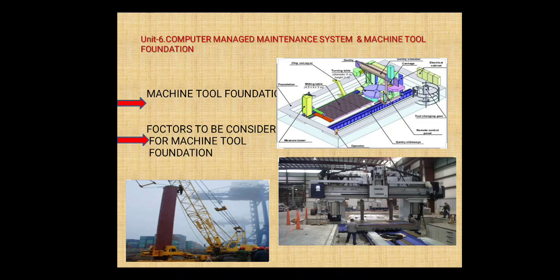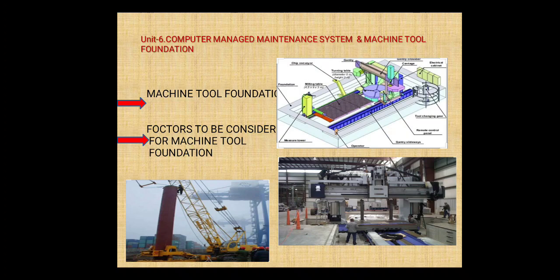Then second factor, horsepower to be transmitted, okay. The depth of the foundation increases with an increase in the horsepower of the machineries. If the horsepower or transmitting power is more, then we need to increase the depth of the foundation, okay.